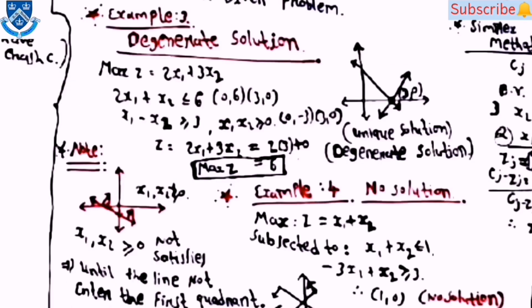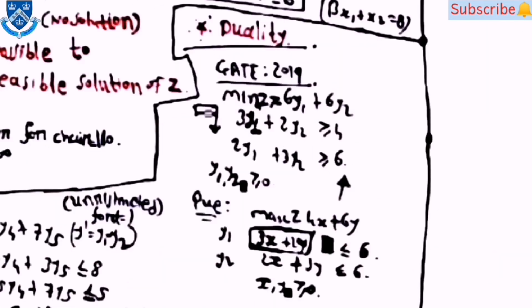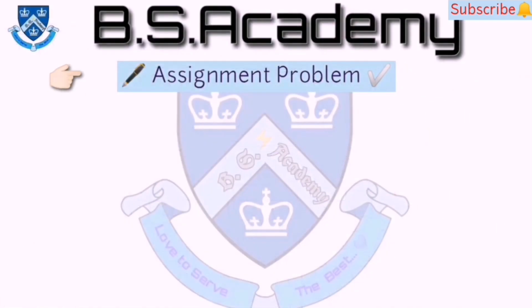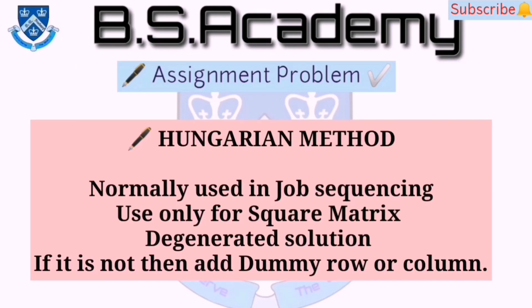Here the third example is for the degenerated solution, in which you can see that the solution is on the axis. Fourth example is for no solution. Then there is one other example for the duality concept, from which questions were asked in GATE 2019. Then the final topic is the assignment problem, and it is normally used in the job sequencing process.